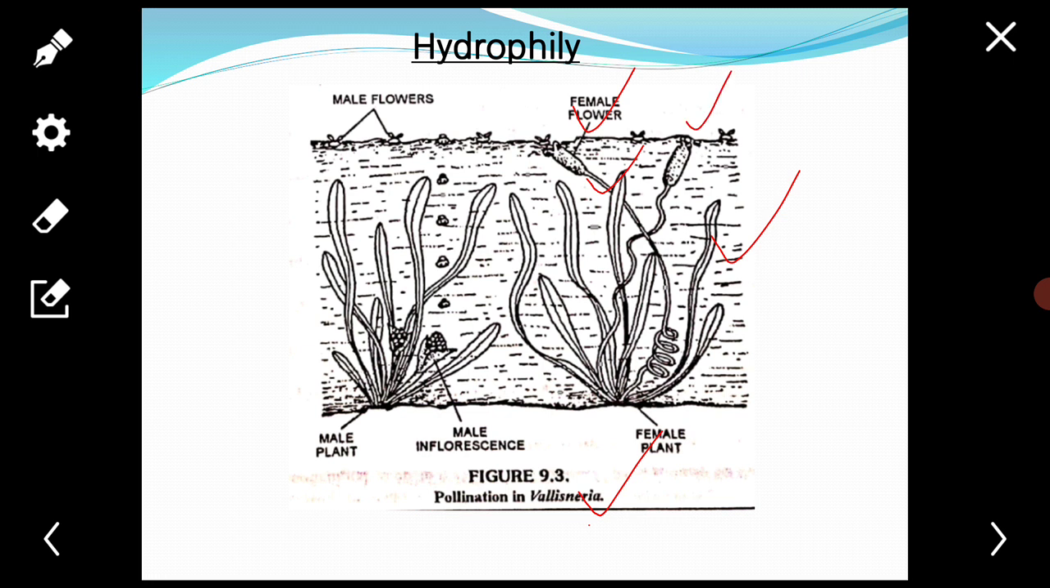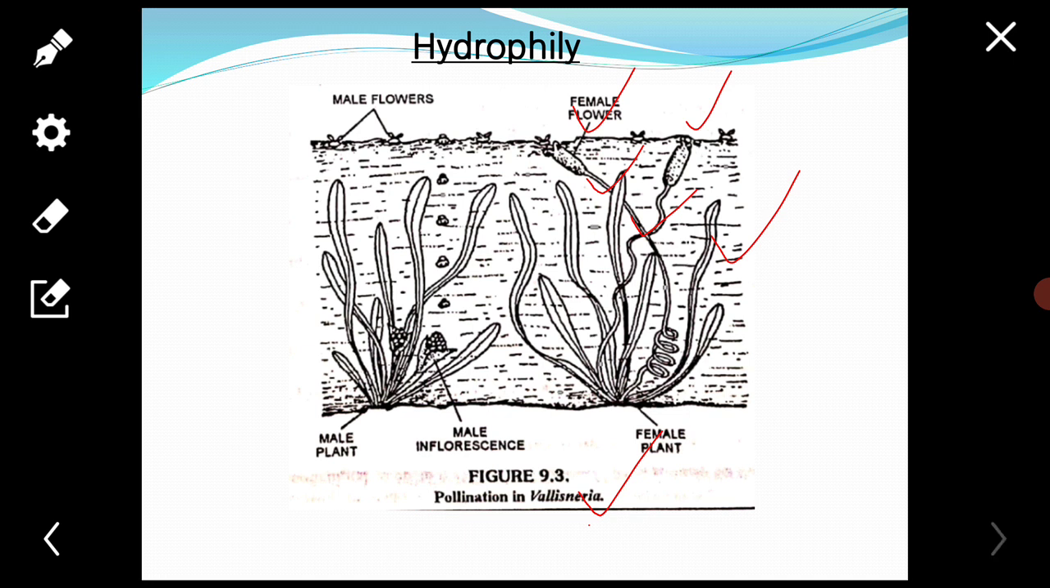While floating, the male flowers come close to female flowers where anthers burst to release the pollens. Pollination occurs on the surface of water. After the pollination, the female flowers are pulled down inside the water by the coiling of the flower stalks.